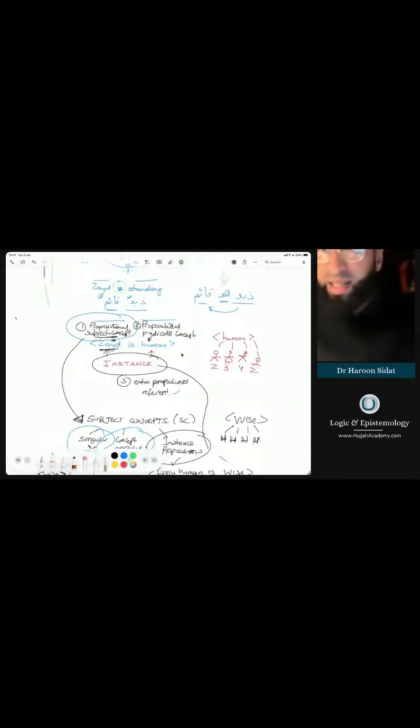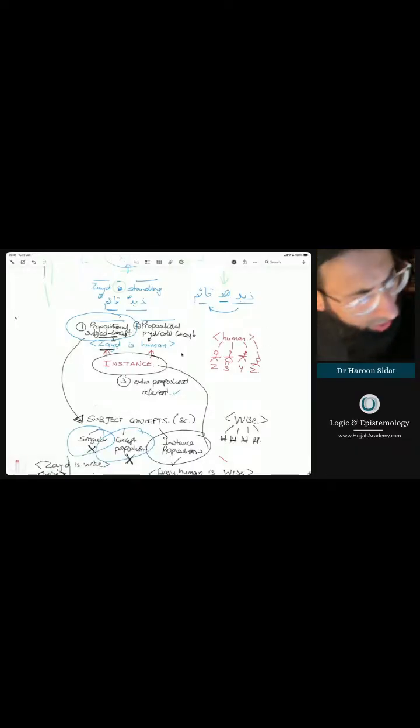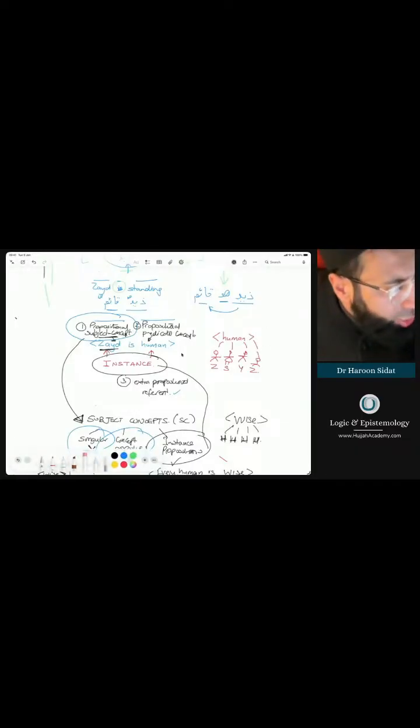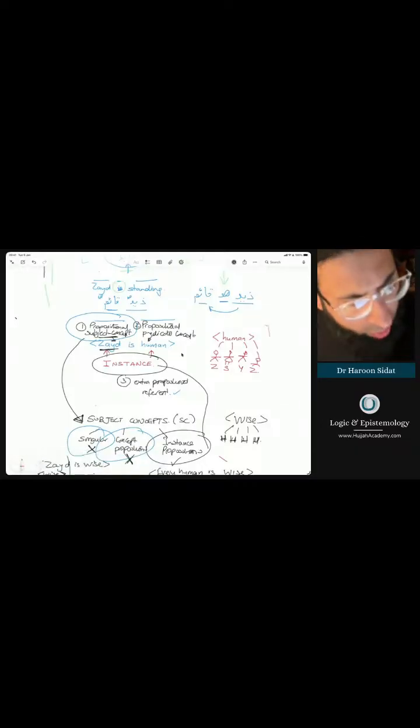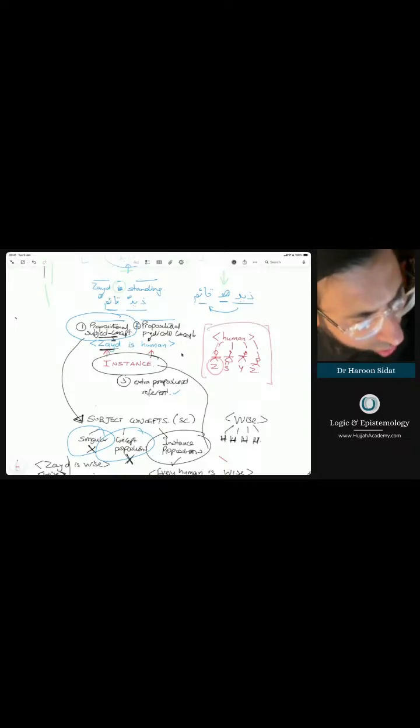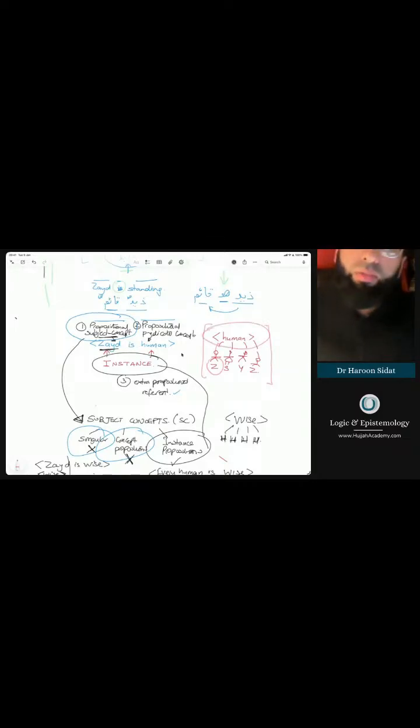Now, human doesn't exist in the extramental reality. It doesn't exist in the world out there. It's a universal that we use. This is why this little diagram can be useful for all of us. So what we're saying is, this is Zaid, he is an instance of the concept of a human.